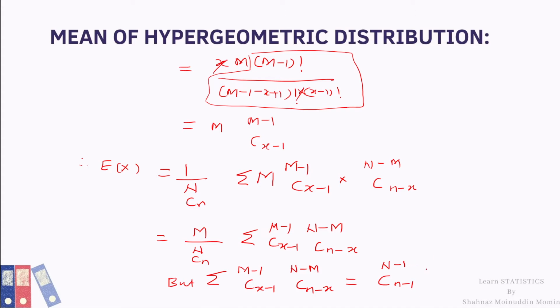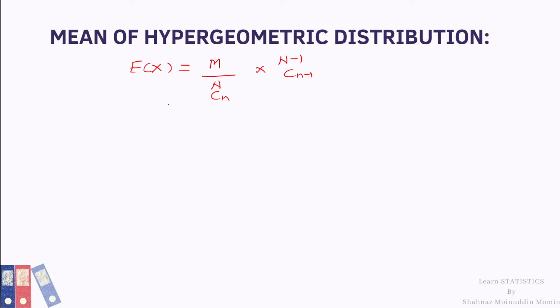This is by the theory of combination. This is a mathematical part, and I will not go into detail in the mathematical part. If students want to learn how it comes, then refer to permutation and combination in detail. I will substitute this value in expectation X. Let me call it equation 1 for our reference. By putting this value in equation 1, we get